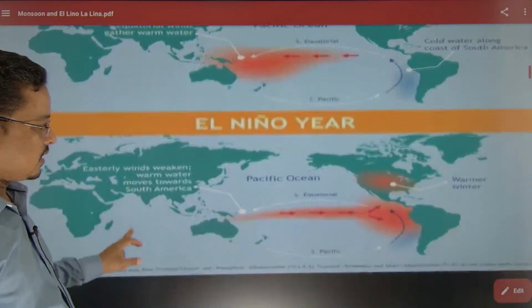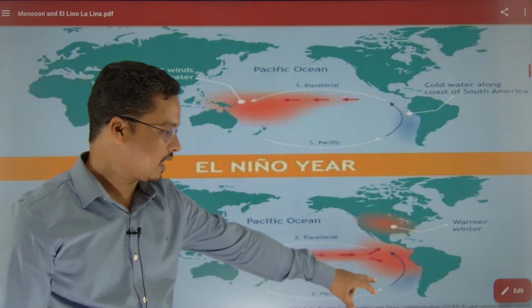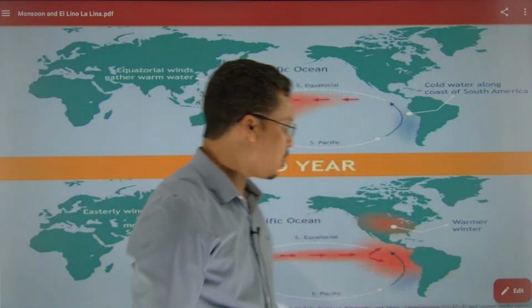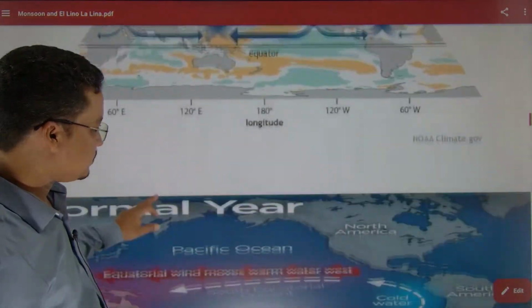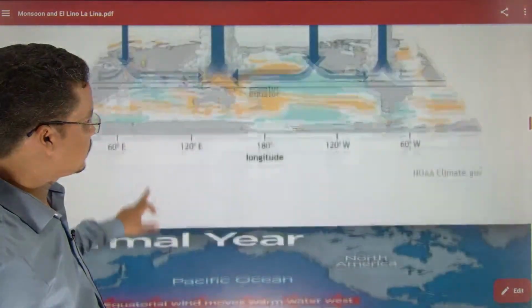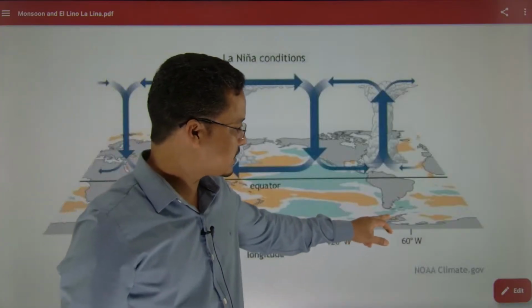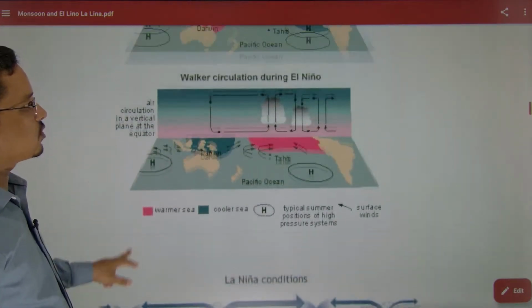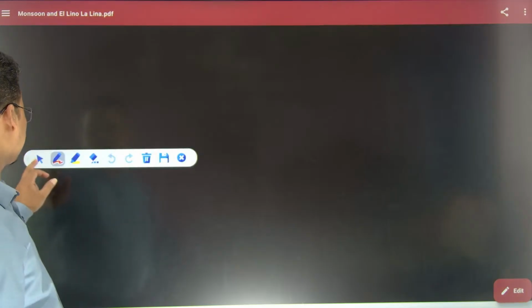This is very important. See this map that I am showing, some water from here, see this warm water, then it will flow like this, and from here it will reach all the way. I will show you here in this map. Yes, in this map you can see the warm water all the way from here is the direct passage. Through this direct passage that will flow all the way to the Indian Ocean. Better I will draw the diagrams so that it will have more understanding. Let me draw it.